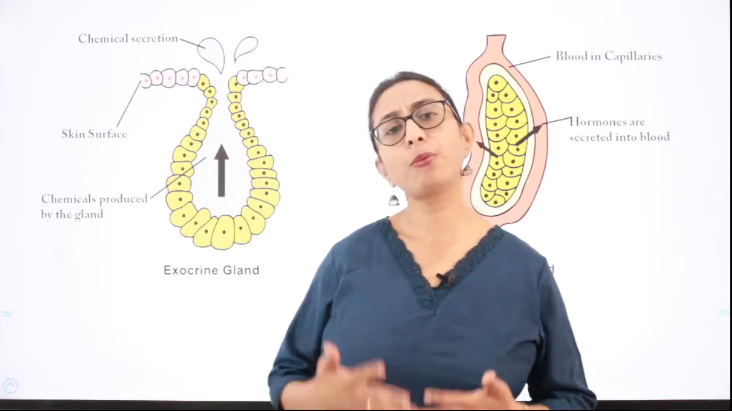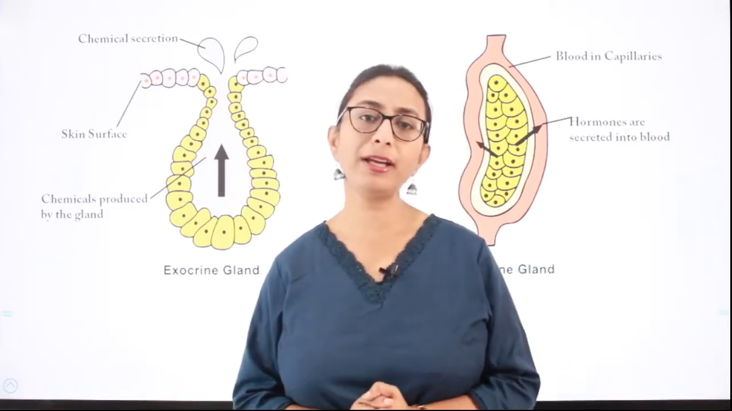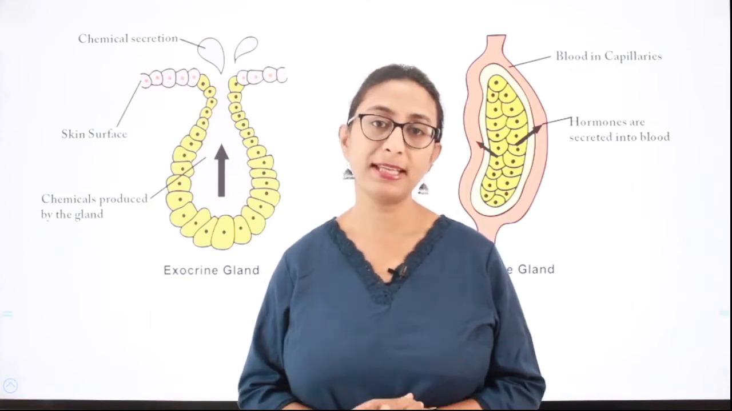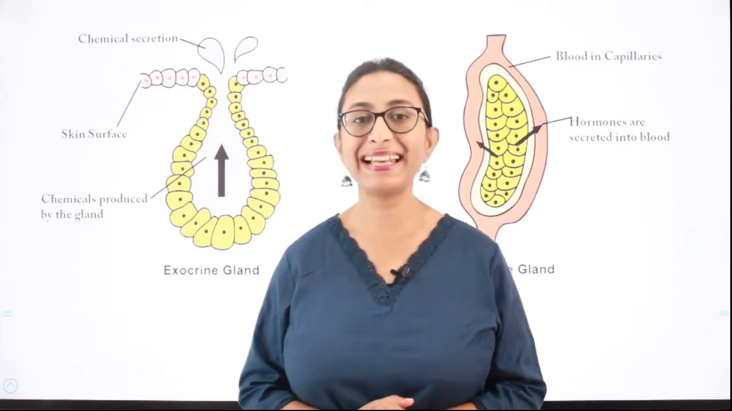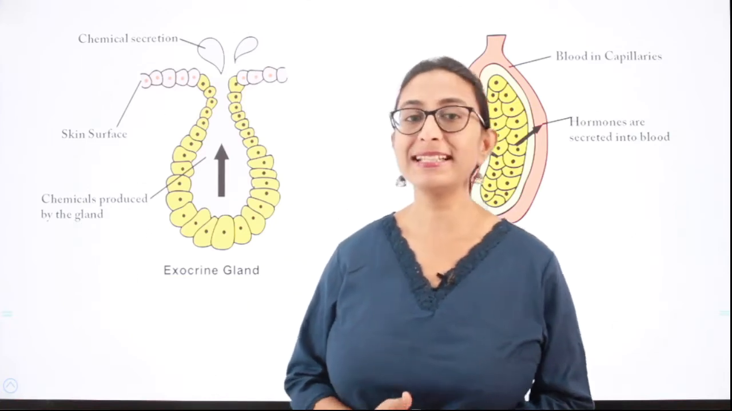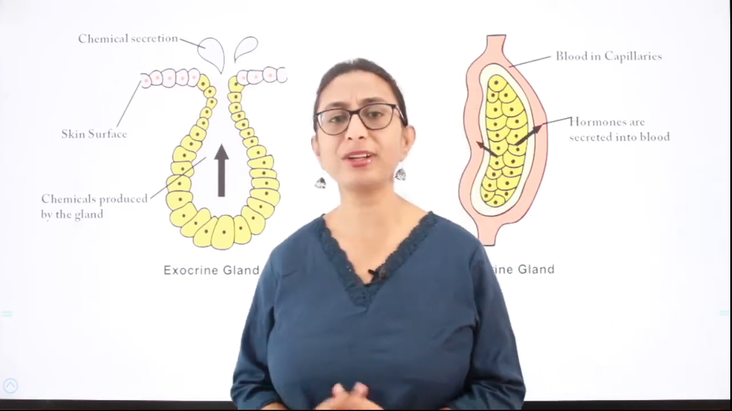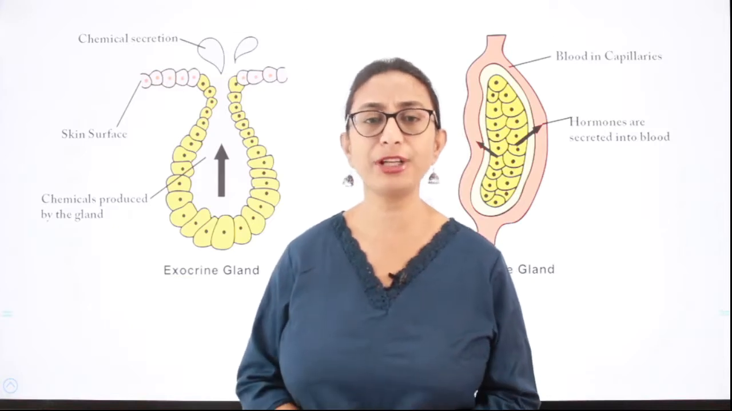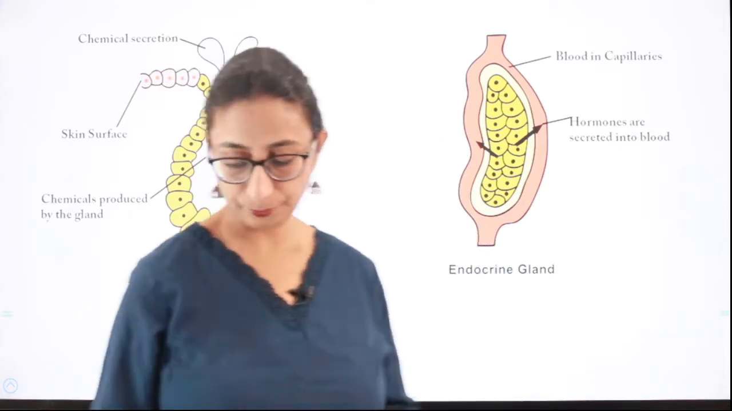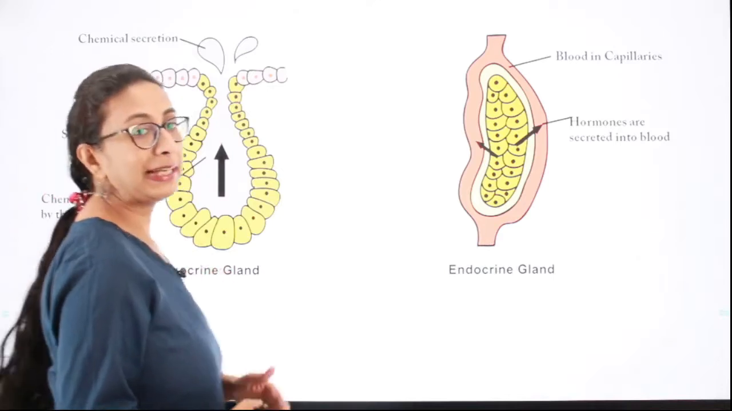Though we have various glands throughout a body, all of them can be classified into two types. One is the exocrine gland and the other one is the endocrine gland. So what is the difference between an exocrine gland and what does it actually do, and what is an endocrine gland? First of all, exocrine gland.